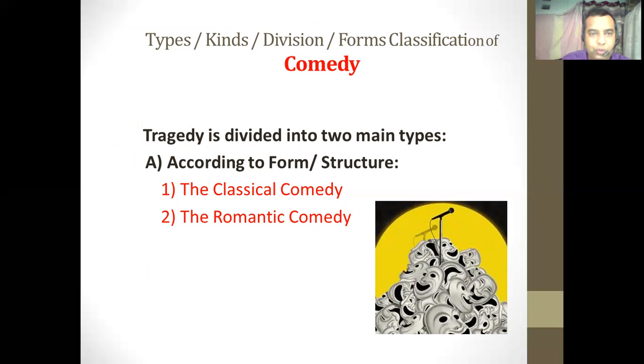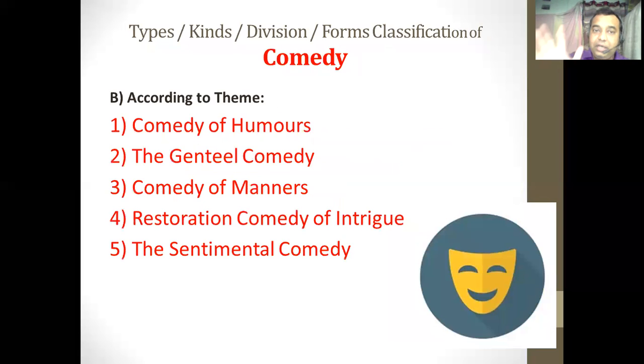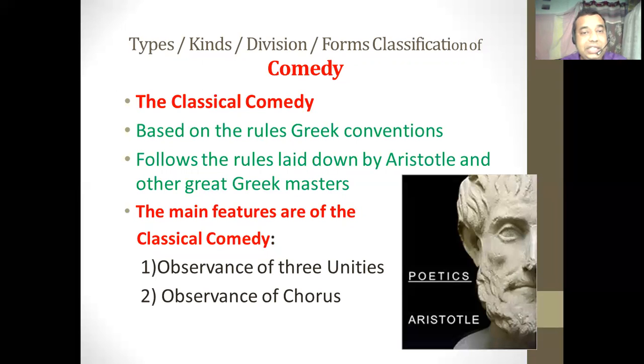As I have said, according to the form and structure, the comedy is further divided under two types. The first one is the classical comedy, the second one is the romantic comedy. We will learn the meaning of the classical comedy, what it follows, and which are the rules and conventions according to which the classical comedy is written.